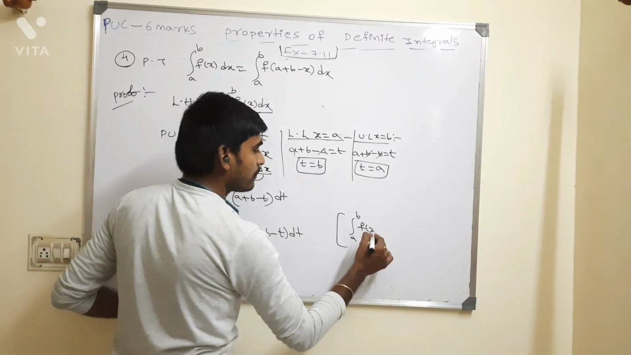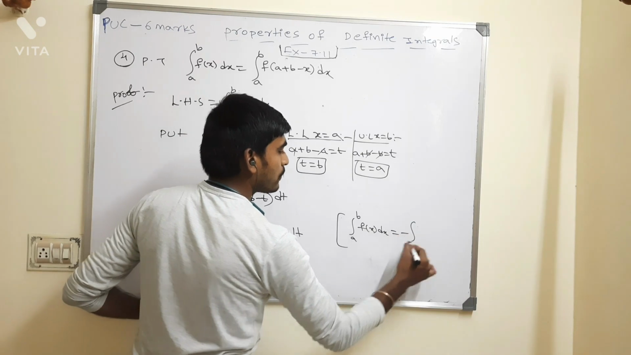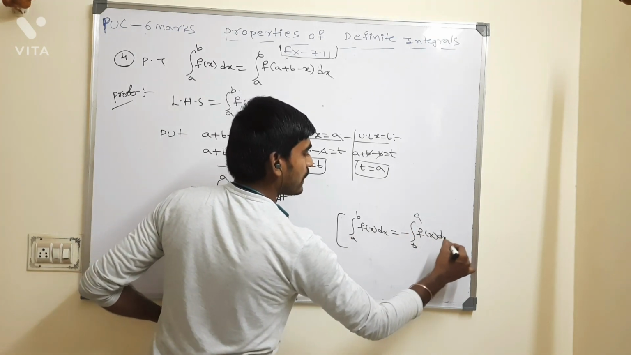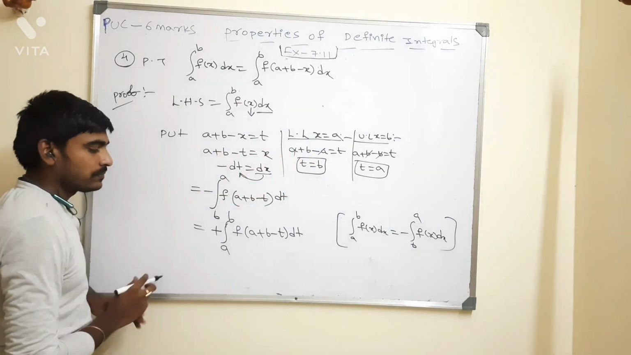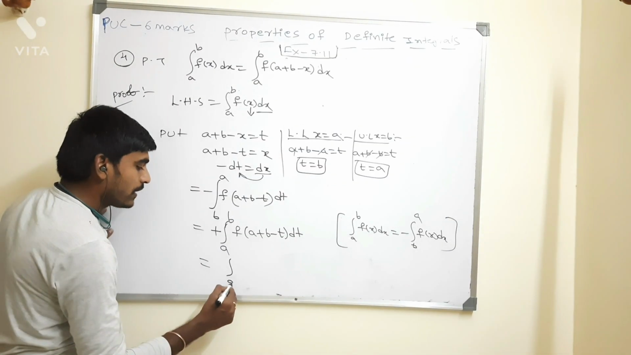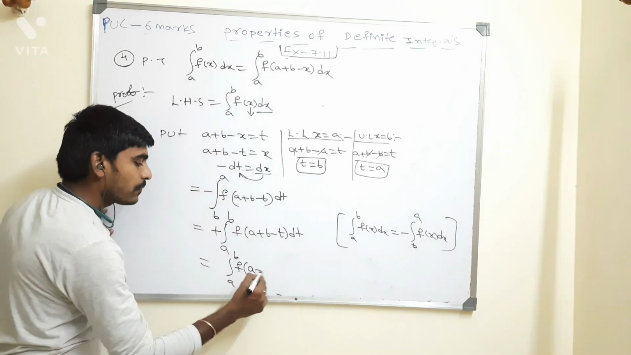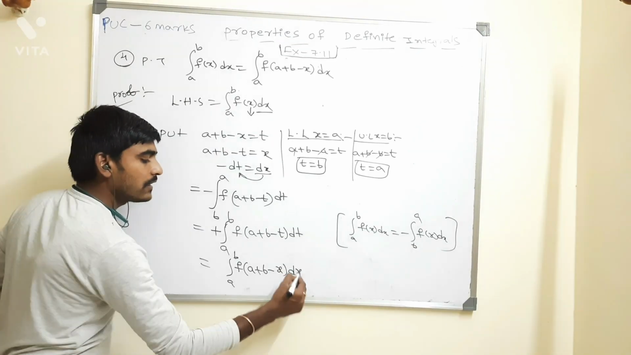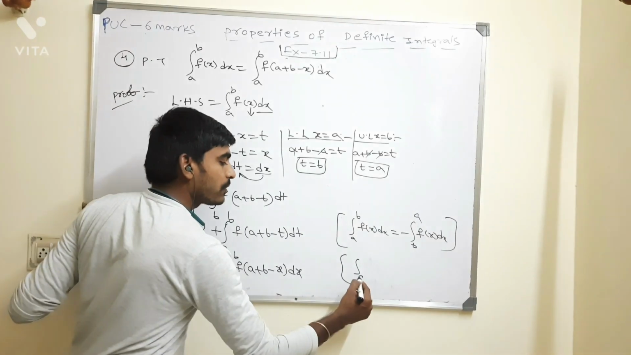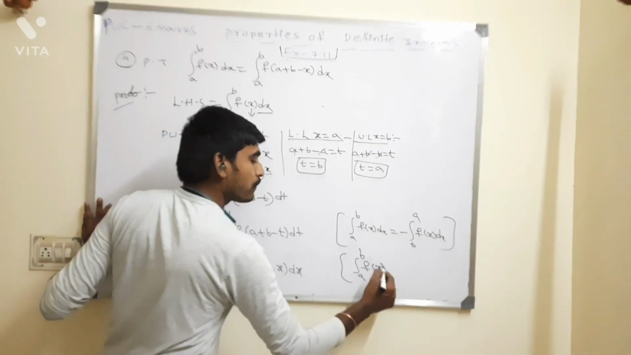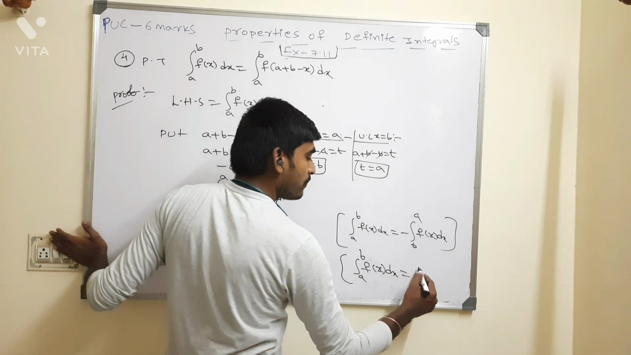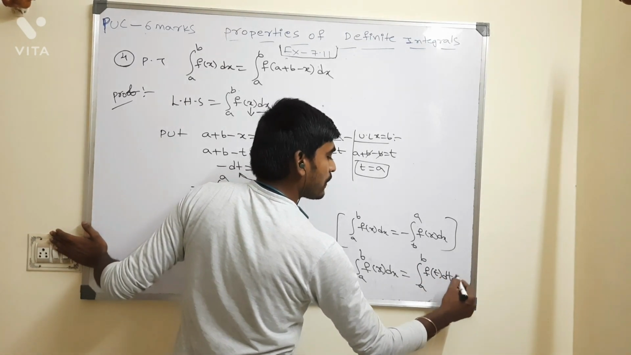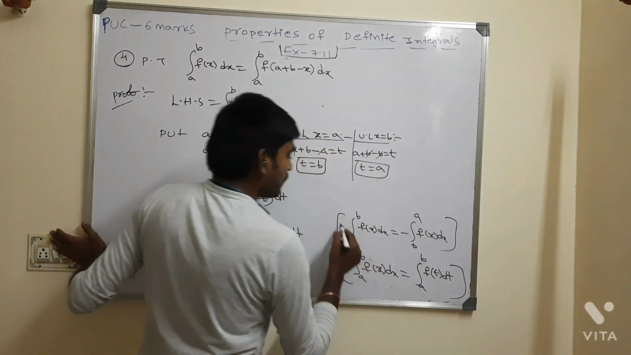Now, integral of a to b f of x dx is equal to minus, if you are interchanging the limits, integral of b to a f of x dx. So now integral of a to b, f of a plus b minus, in place of t what should I take? x dx. This is from which property? Property number 1. Integral of a to b f of x dx is equal to integral of a to b f of t dt. This is from property number 1.